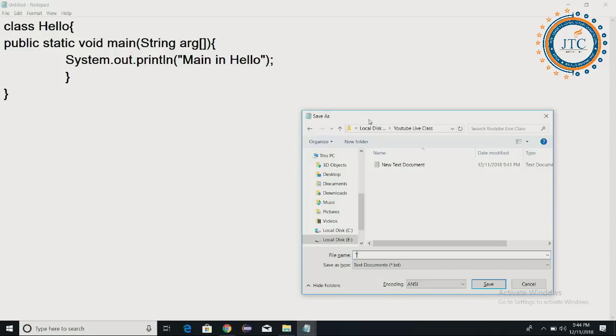Okay. Yes, Amit, you are right. With any name we can save. It is not mandatory that we must save the file with the name of the class. So see here, I am writing abc.java. Hope it is visible to all of you. No, Rahul, in this program also, no need to write hello.java. Not at all required. We can write simply like this. Okay. So here, what is it that I have written?